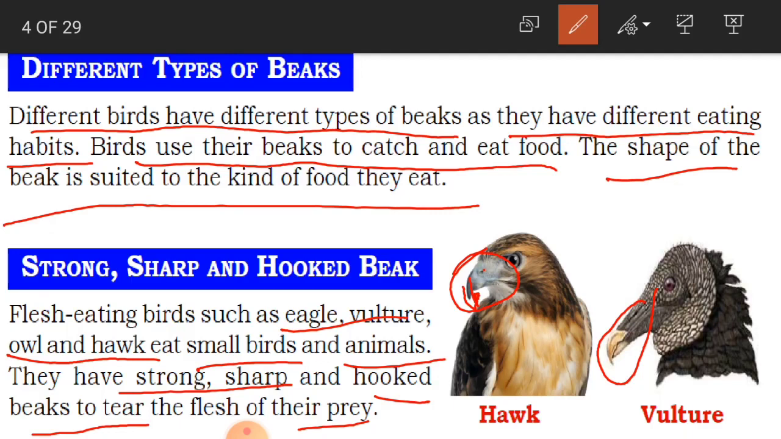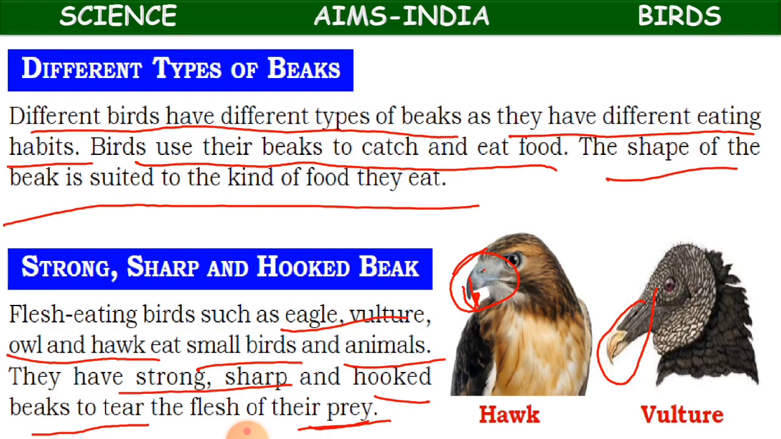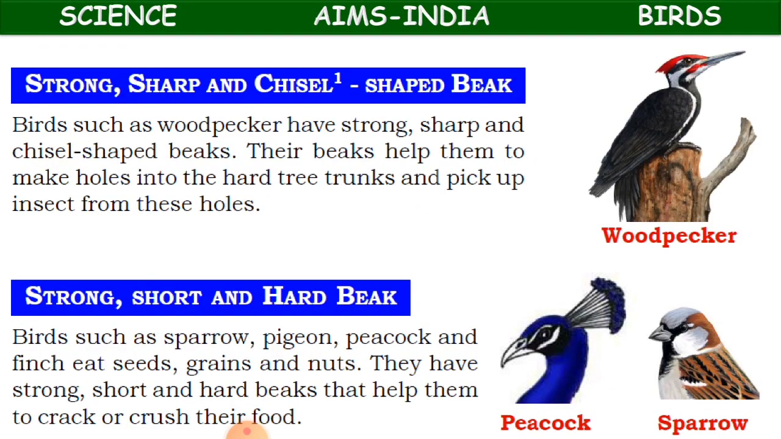Okay, children. So, the flesh of their prey. Prey is nothing but the animal which they hunt and kill for their food. That is their prey. So this is how they have got this sharp beak.